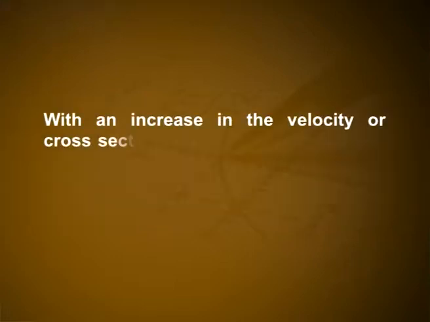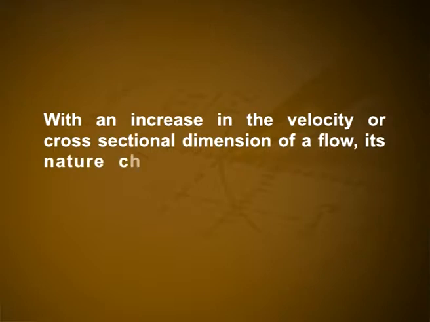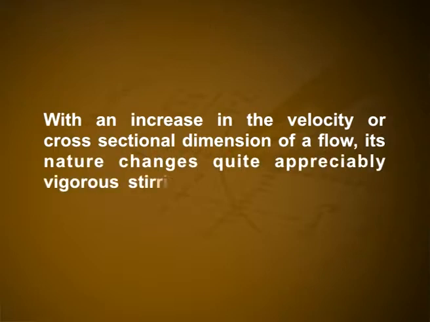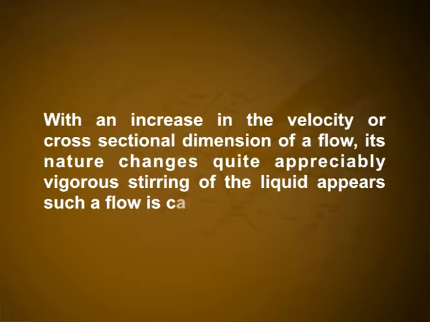Turbulent flow. With an increase in the velocity or cross-sectional dimension of a flow, its nature changes quite appreciably. Vigorous stirring of the liquid appears. Such a flow is called turbulent. In a turbulent flow, the velocity of particles at each given place constantly changes chaotically, and the flow is not steady. If we introduce a colored stream into a turbulent flow, already at a small distance from the place of its introduction, the colored liquid will be uniformly distributed over the entire section.